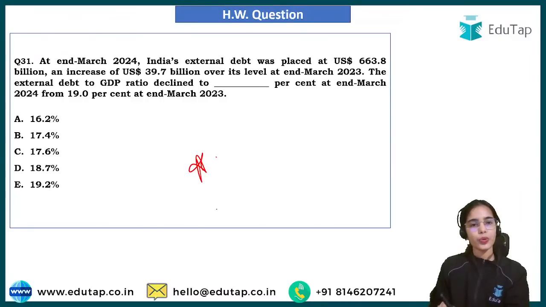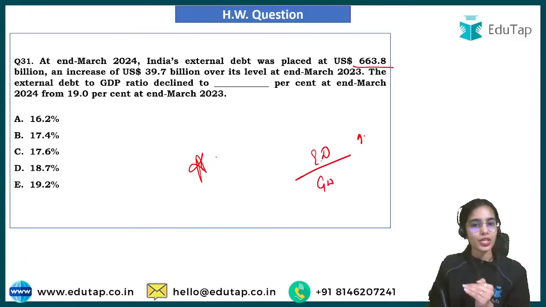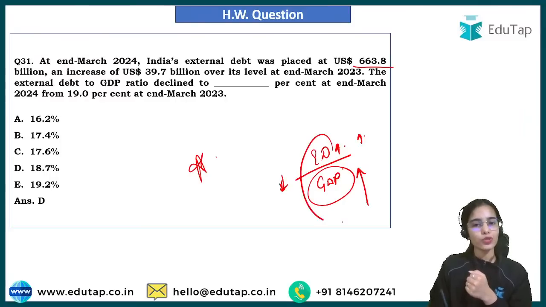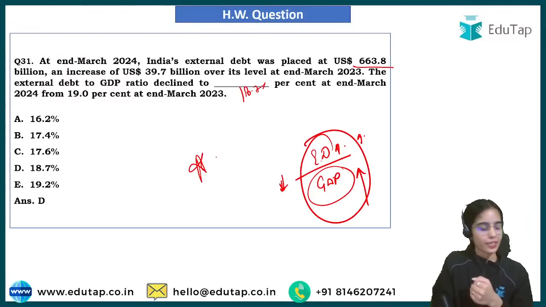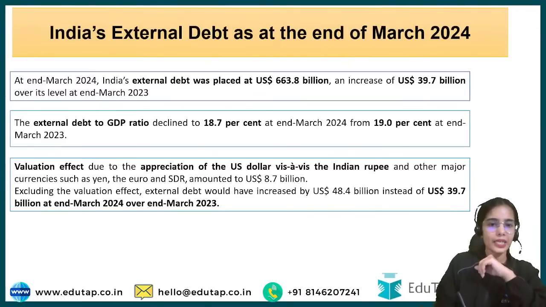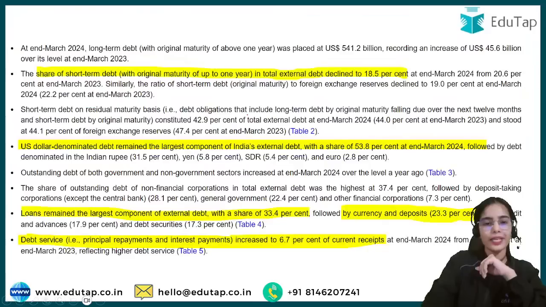At end March 2024, India's external debt was placed at $663.8 billion. Now, the external debt has increased, but the external debt to GDP ratio has declined because the GDP has increased by more, so the denominator is increasing by more. So the external debt to GDP ratio has declined to 18.7%, that is lower than 19%. Okay, so this is the basic idea.